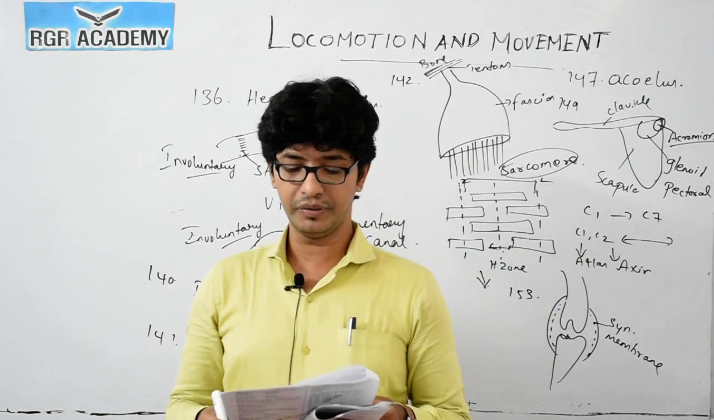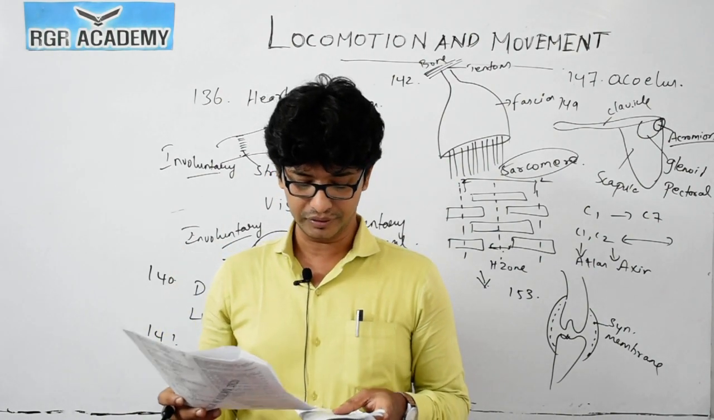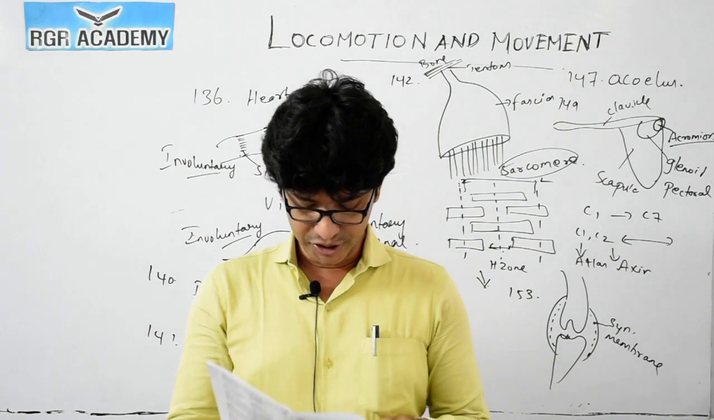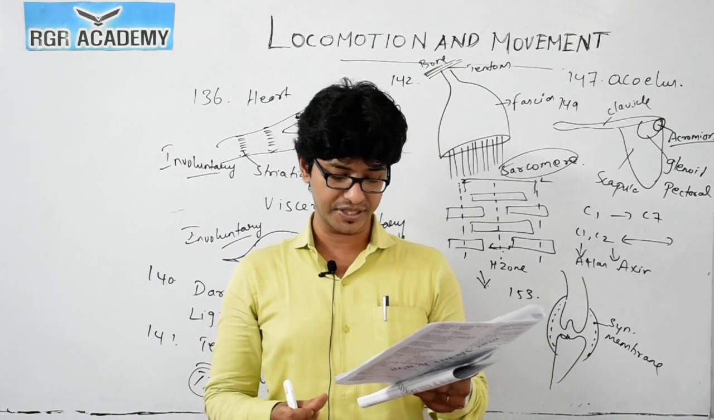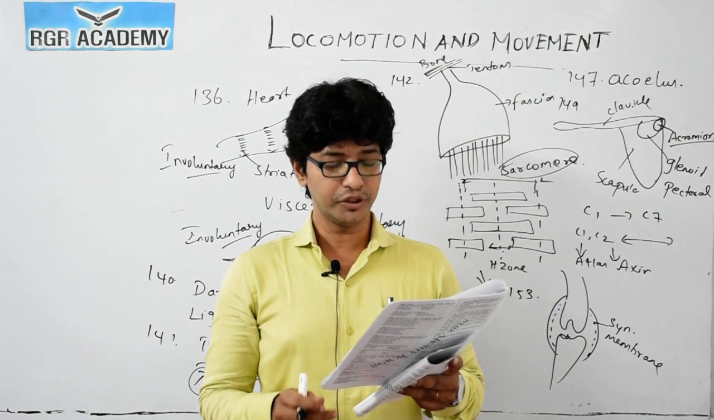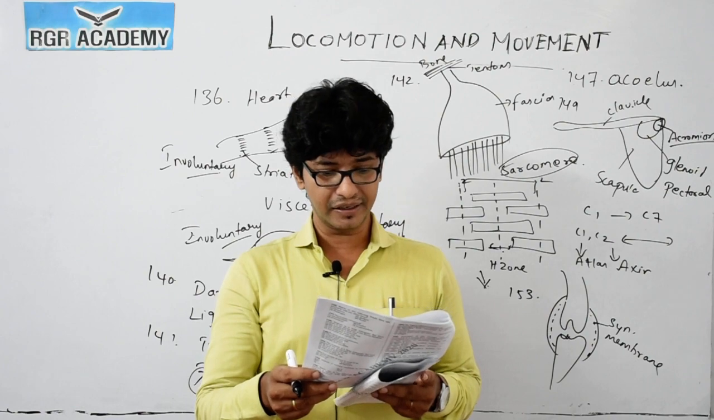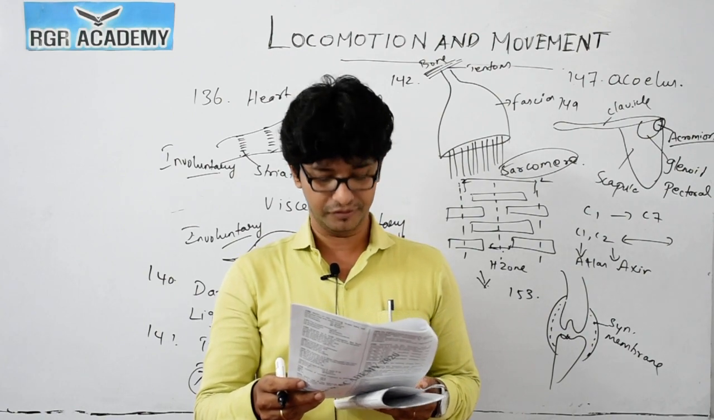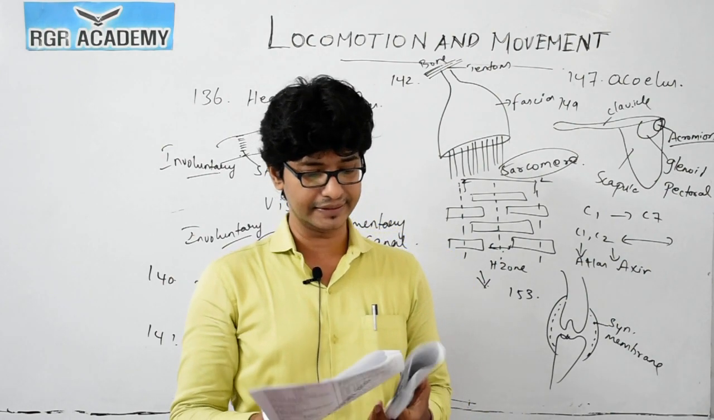Carpometacarpal joint of human thumb is an example of saddle joint. So the human thumb is an example for a saddle joint. So the carpometacarpal joint for the human thumb is an example for the saddle joint. So option 3 is the correct answer.